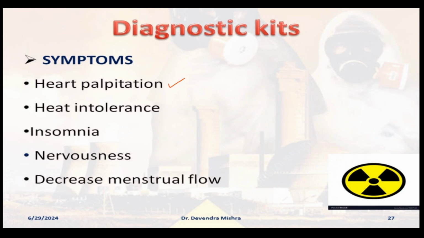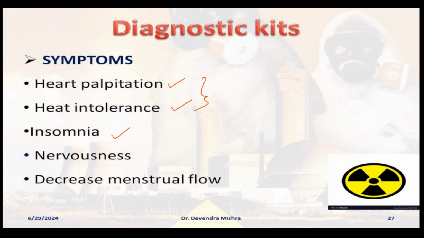When you have hyperthyroidism, your heart is beating fast, then definitely you would be intolerant towards heat. That means you cannot bear a hot condition or hot environment. You will not wear any heavy clothes and such things. When these two happen, definitely the third feature is insomnia.